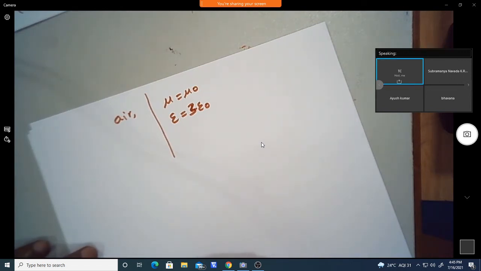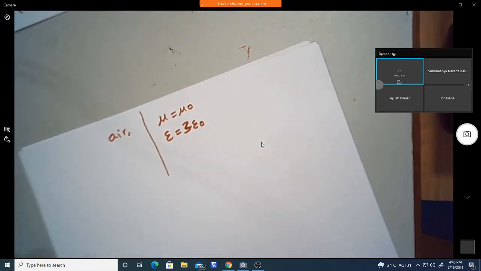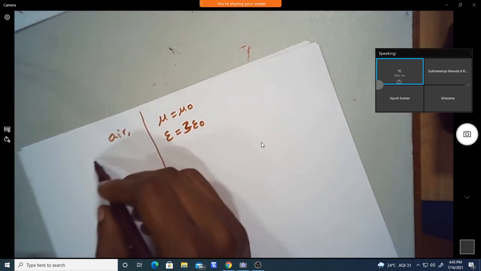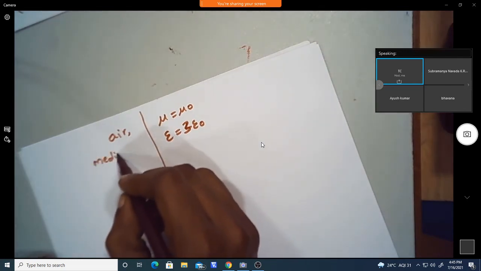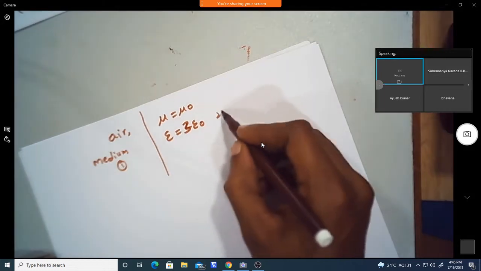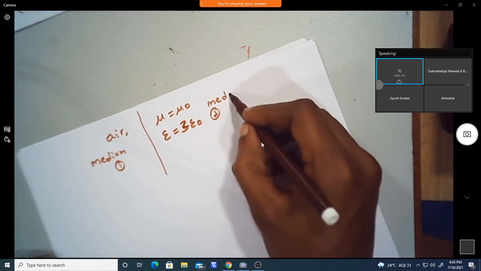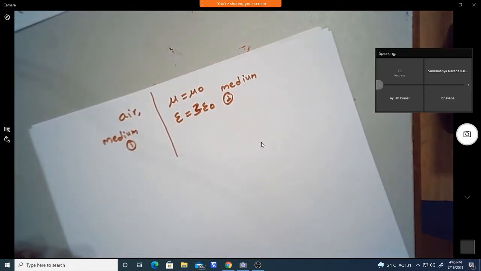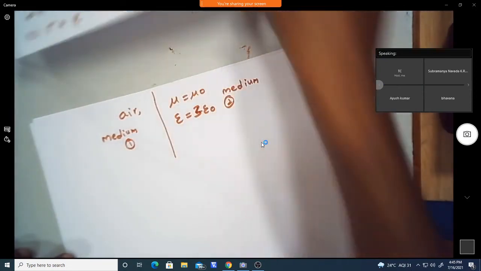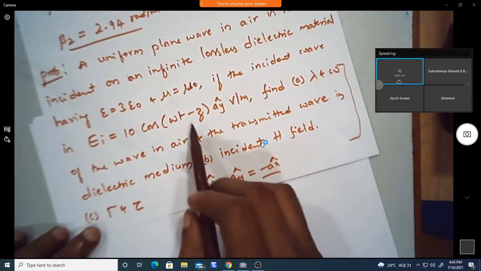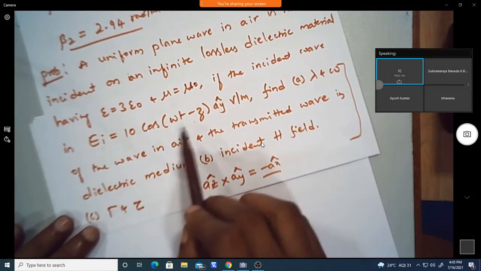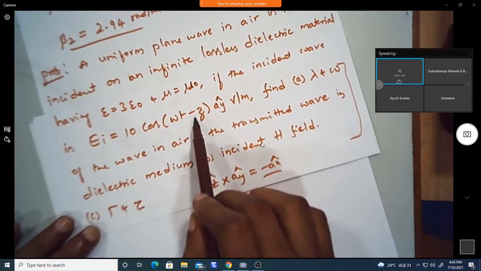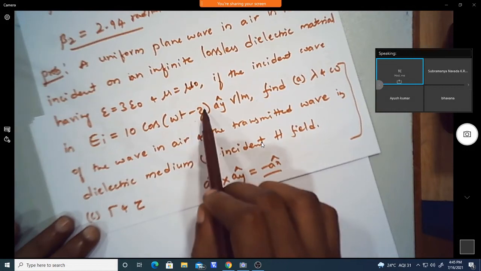Now we need to find out lambda and omega in the air medium, that is medium 1. If you see the incident wave, since it is in medium 1, you can see omega t minus beta z.